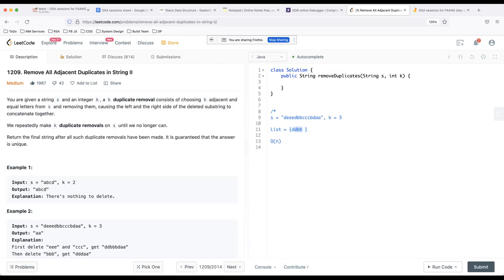I'll end up going k characters back to find out whether they are the same or not. So the time complexity for the brute force is not exactly n into k. In fact, it is actually going to be n square by k, or n into n by k.